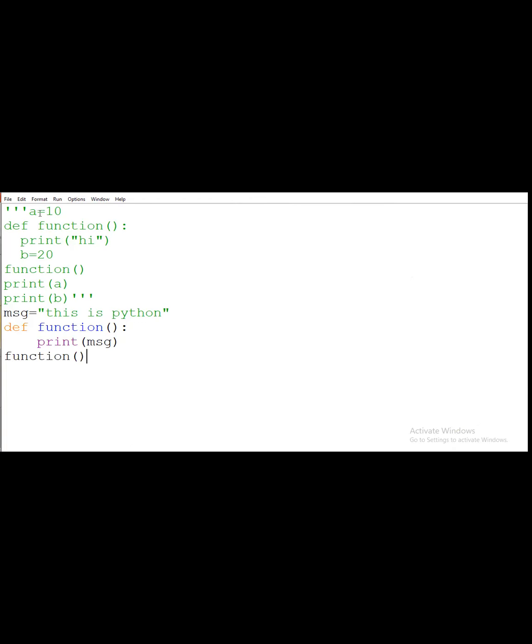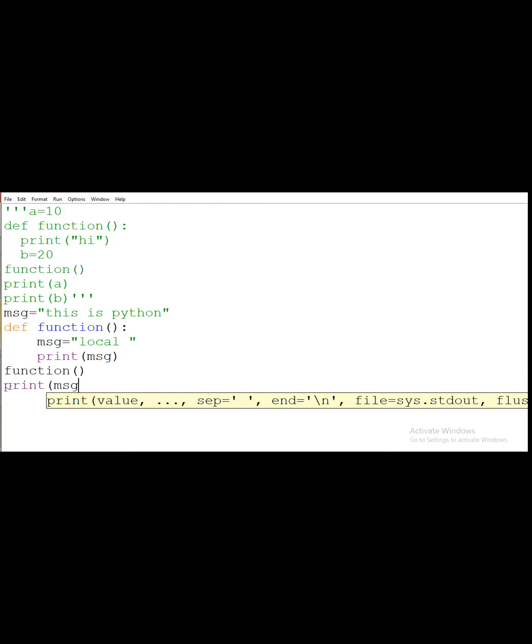In the previous program, it accessed the data here. So in this program, what happened? We are declaring a local variable with the same name as a global variable inside the function. Okay, and the print of message.